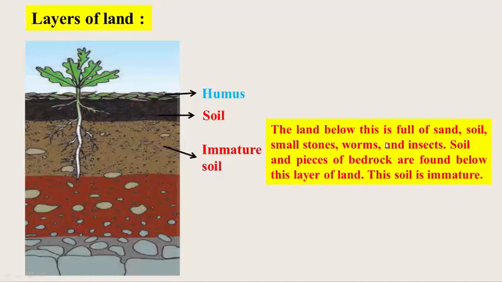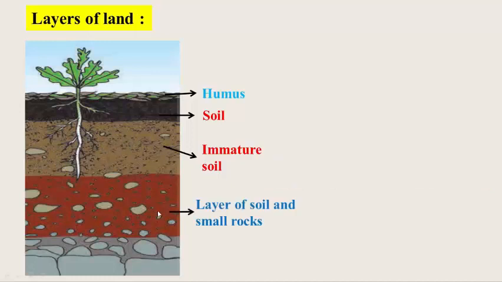The land below this is full of sand, soil, small stones, worms and insects. Soil and pieces of bedrock are found below this layer of land. This soil is immature. It consists of sand, soil, small stones, worms and insects. After that, another layer is the layer of soil and small rocks.